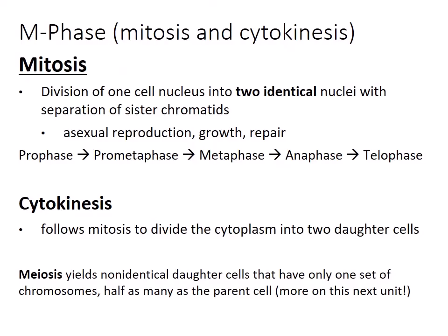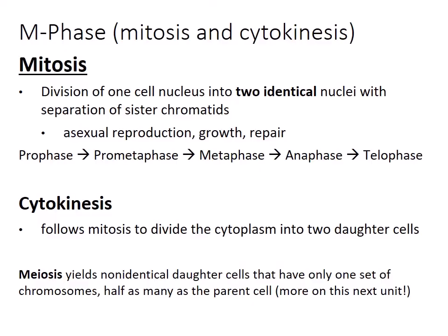So that brings us to M phase, which technically includes mitosis and cytokinesis. So mitosis is when we divide the nucleus into two identical nuclei with the separation of sister chromatids. Mitosis could be used for asexual reproduction and growth and repair. And the phases of mitosis are prophase, prometaphase, metaphase, anaphase, and telophase. Then cytokinesis is when the cytoplasm actually divides, and it usually follows mitosis.